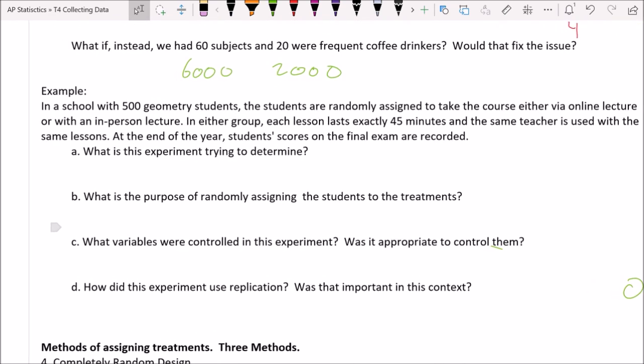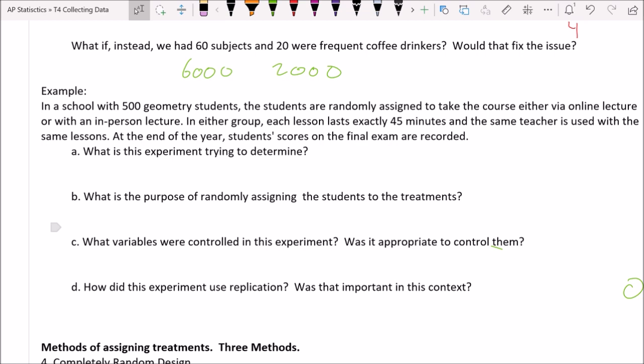Okay, again, I want to invite you to pause the video so you have a chance to read this and think about and respond to these questions. Then I'll offer my thoughts. In a school with 500 geometry students, the students are randomly assigned to take the course, either via online lecture or with an in-person lecture. In either group, the lesson lasts exactly 45 minutes, and the same teacher is used with the same lessons. At the end of the year, we're going to compare the scores on the final exam.